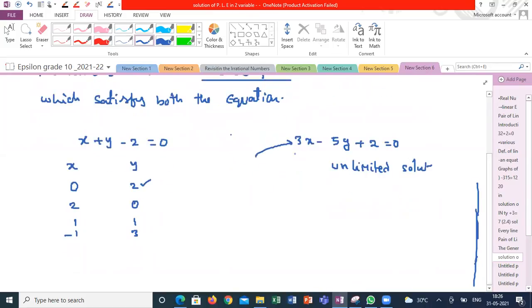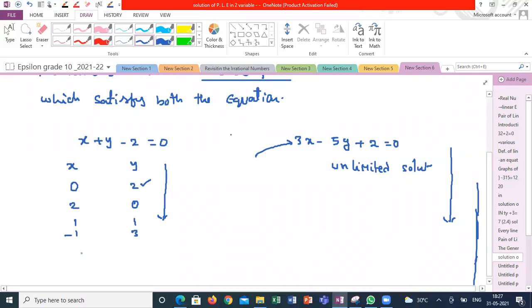If I'm taking (0, 2), 0x minus 10 plus 2. So (0, 2) is not the solution for the second equation. It is only the solution for the first equation. But if I'm listing out all the solutions in the first equation and all the solutions in the second equation, there will be only one common solution available.